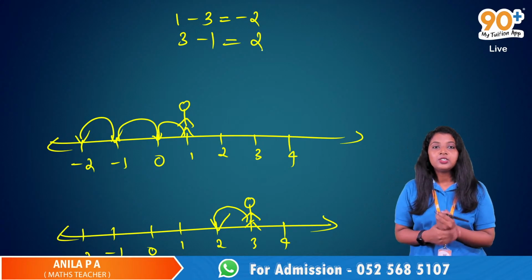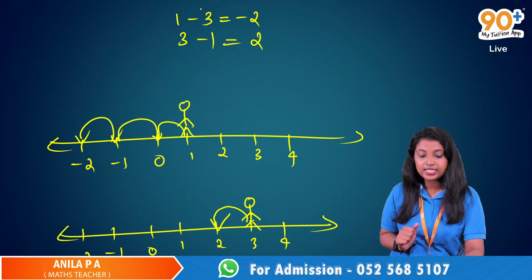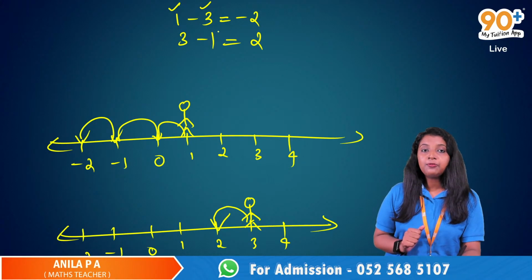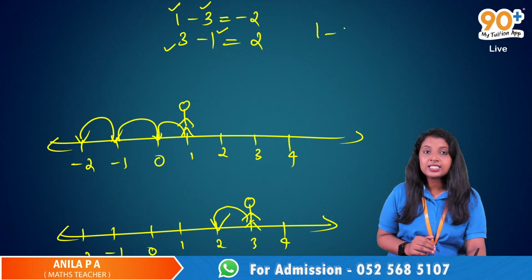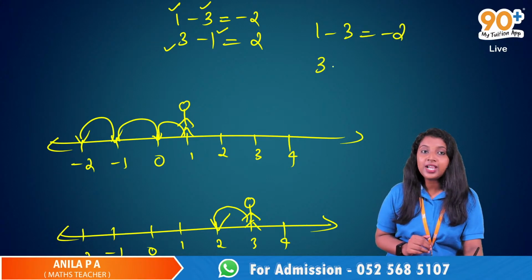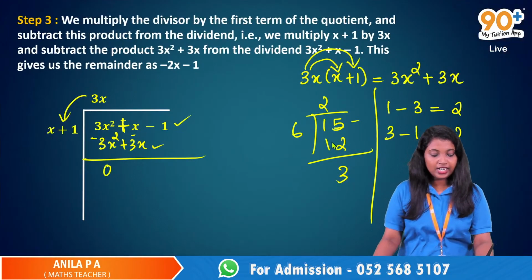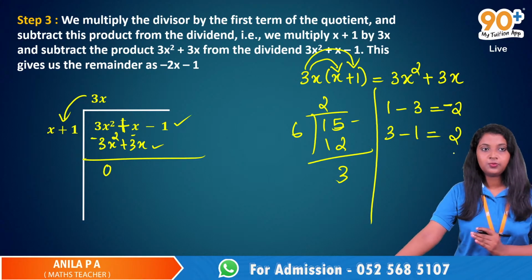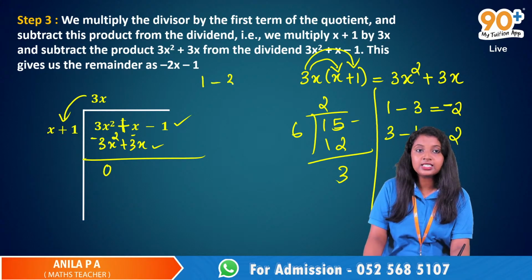Plus 2. So see, we are subtracting a bigger number. 3 is bigger than 1, and when we subtract a bigger number from a smaller number, we will always get a negative value. But if you are subtracting a smaller number from a bigger number, we will get a positive value. So 1 minus 3 is -2 and 3 minus 1 is positive 2.